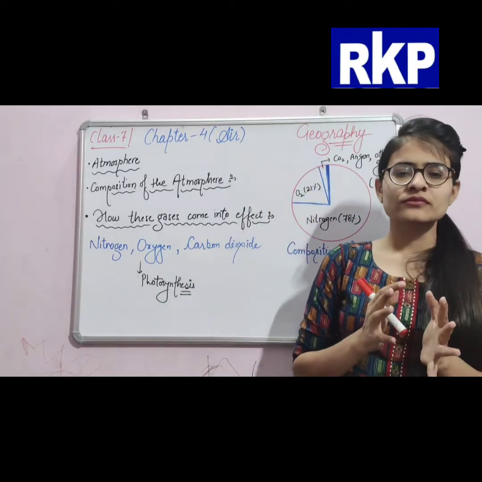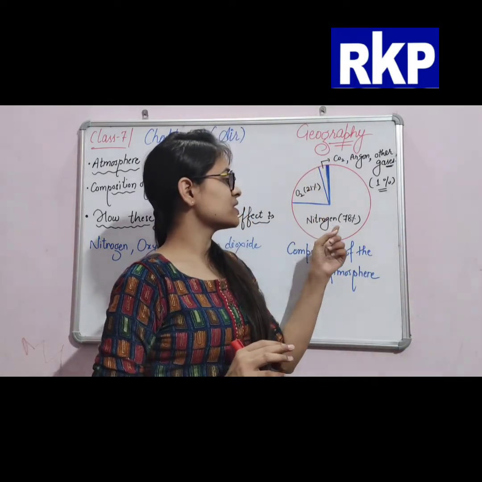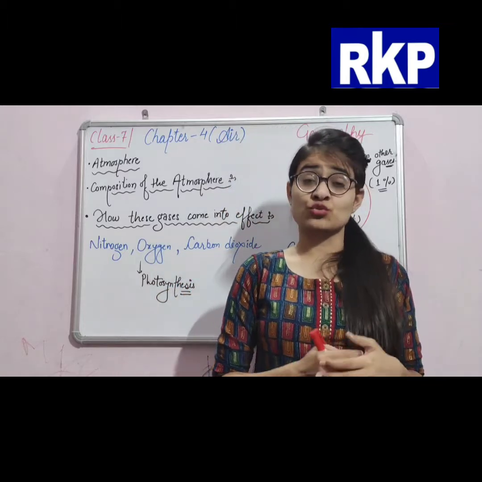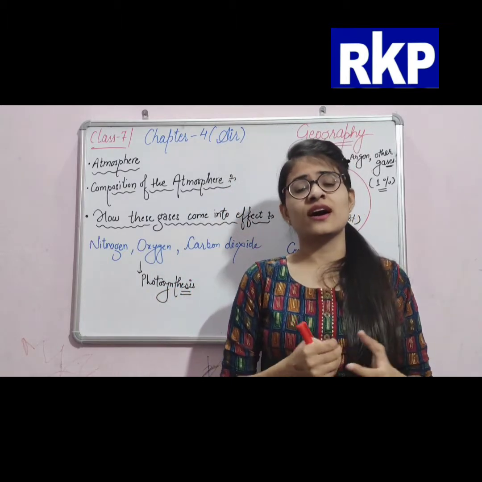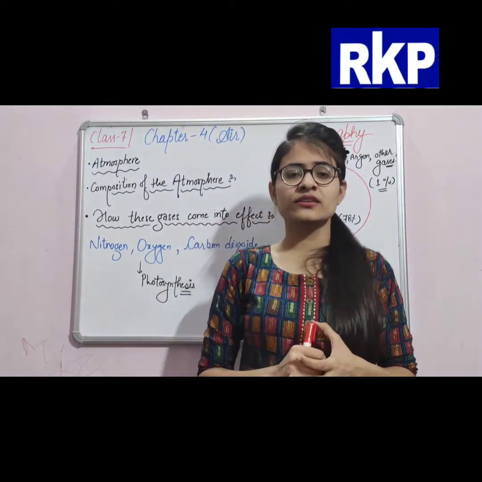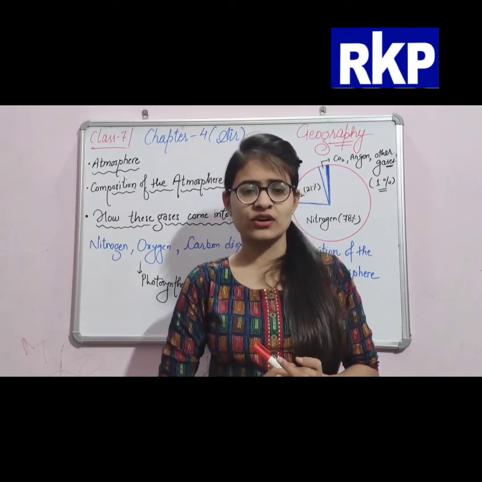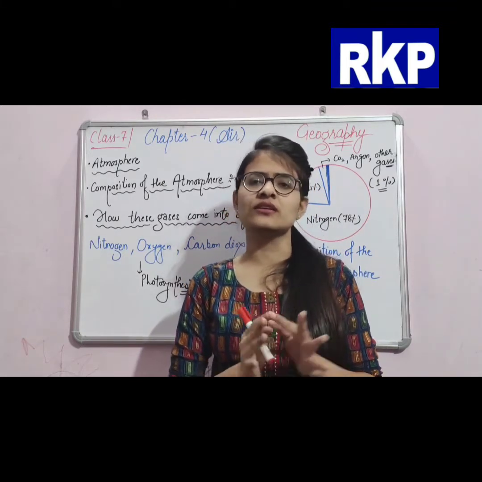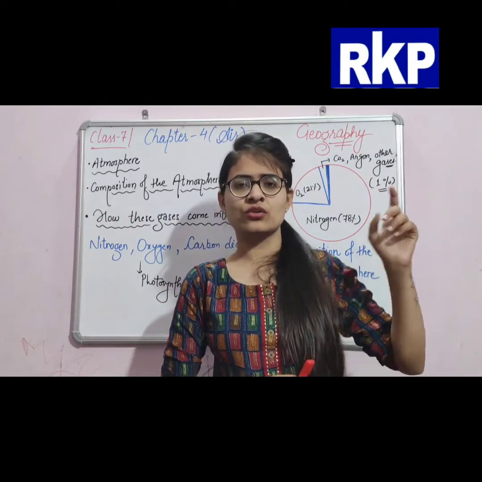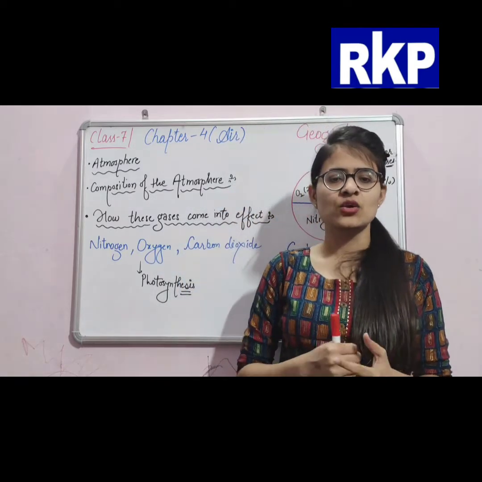Now, what about the other gases? We discussed 78% and 21%, so there have to be some other gases also. There are carbon dioxide or CO2, argon, helium, ozone, hydrogen, etc. These are found in less quantity. As we now know, they are found only 1%, so they are found in the least quantity.